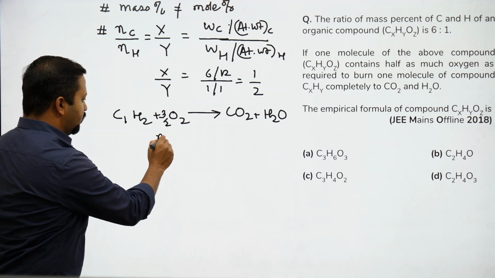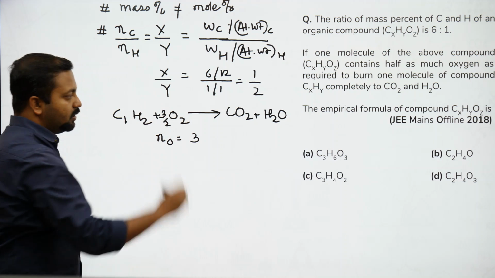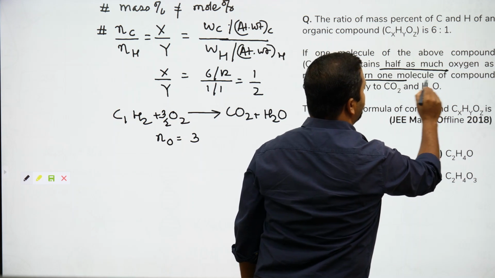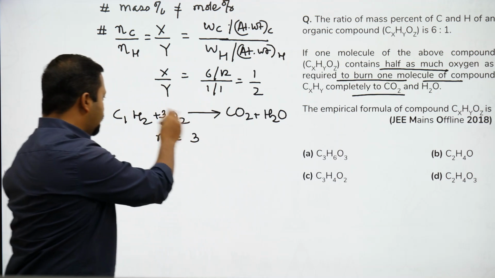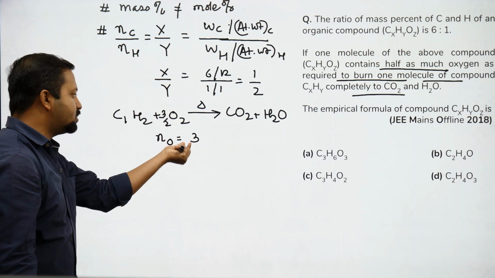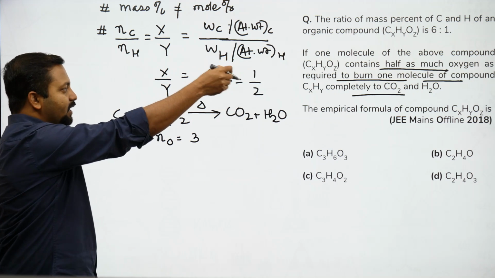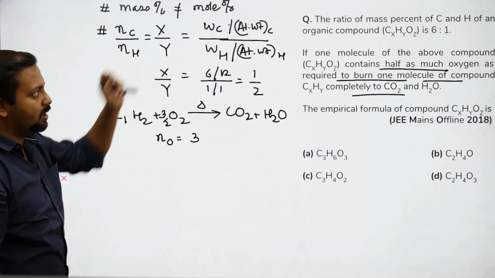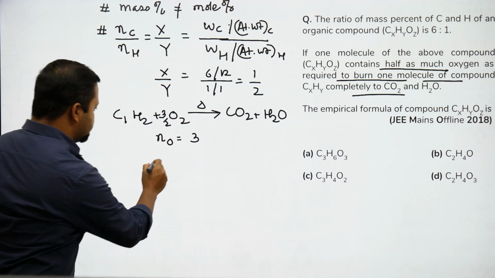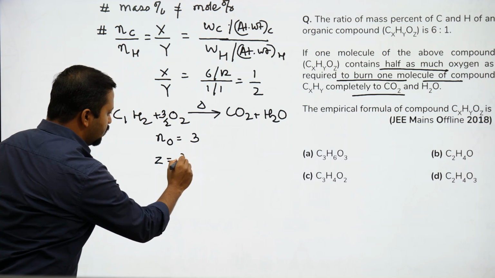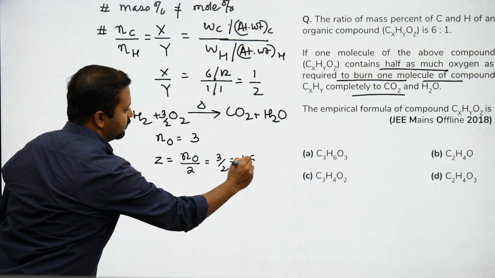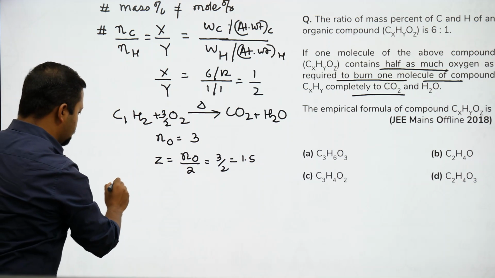Total number of oxygen atoms involved is 3. The question is: how much oxygen is needed to burn one molecule of this? For burning one molecule of this, how much oxygen did you need? 3. So how much Z is required in the original molecule, in the original question which has been asked? The amount of Z required should be equal to half of this, which is 3/2, which is 1.5. Let's put all these values in the original question.